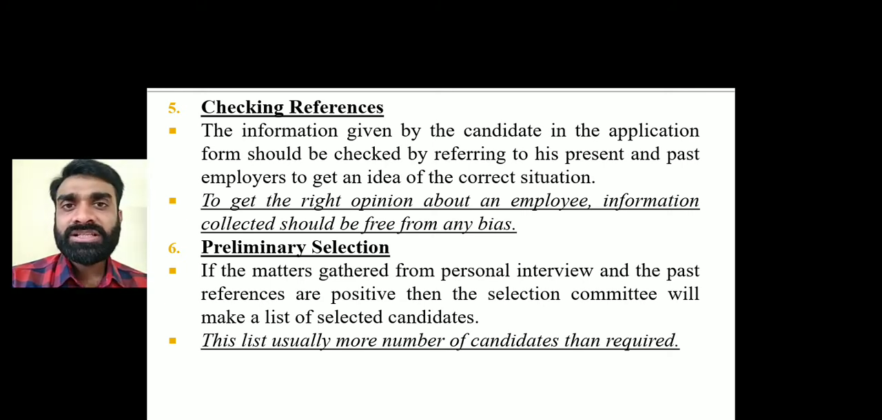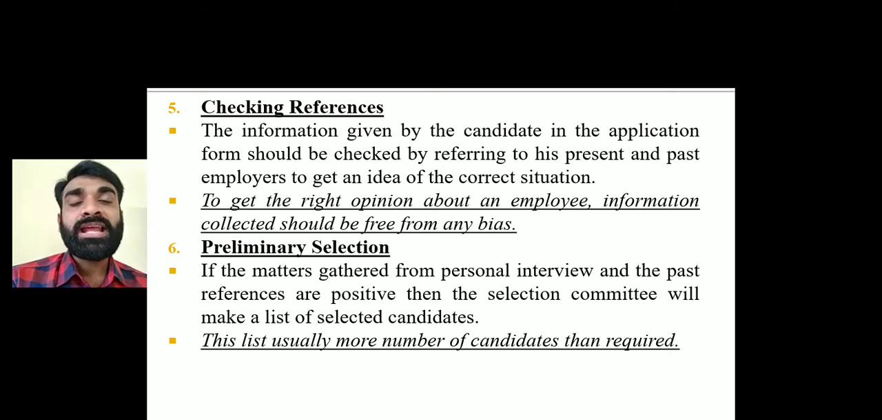Then they are going to ask some questions about my behavior, my sincerity, whether that person is regular or not, disciplined or not. They are not going to go personally; a telephonic conversation will take place. They will call up the person I have mentioned in my references and ask whether this person is suitable for the job or not.